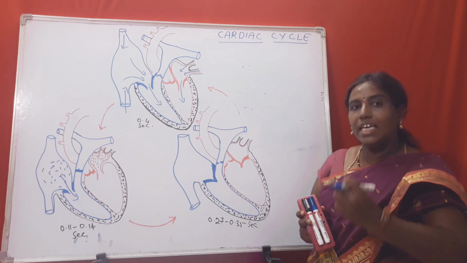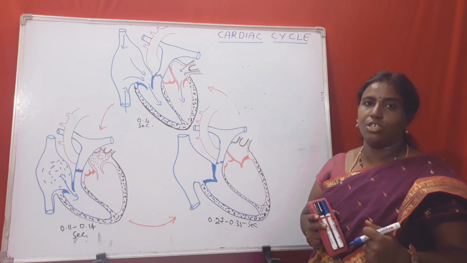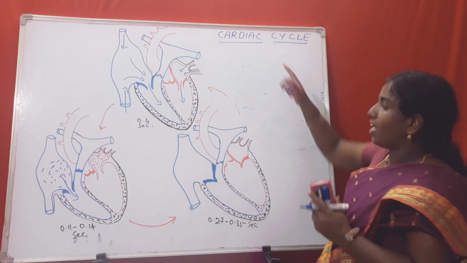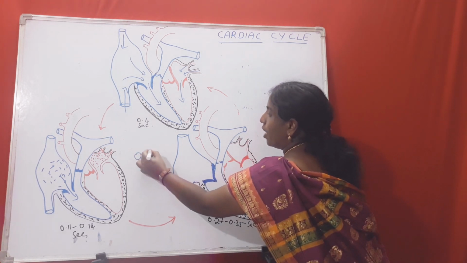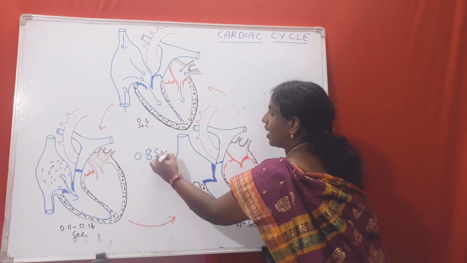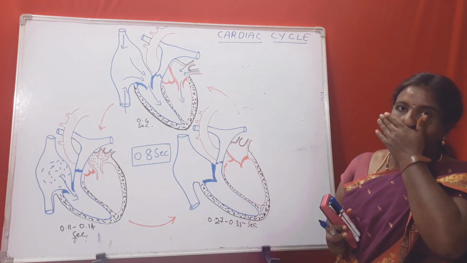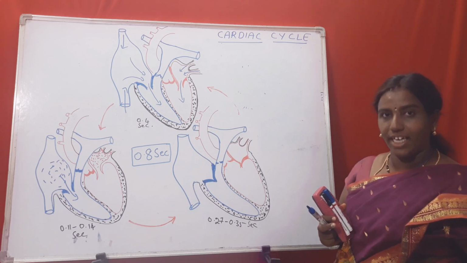The cyclic events of contraction and relaxation is called the cardiac cycle. One cardiac cycle takes place in 0.8 seconds.